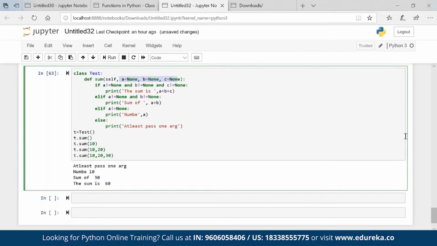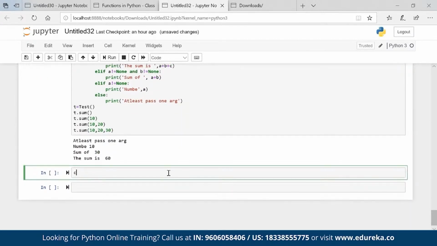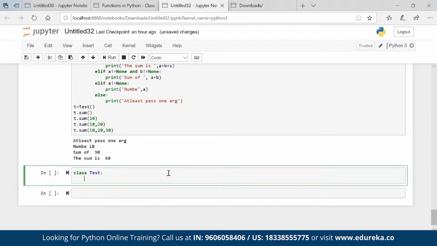Then what is the solution? Let me create it. Class test, def sum, self, star a. This is known as a variable argument. Okay, a is a variable argument. You can pass any number of variables.